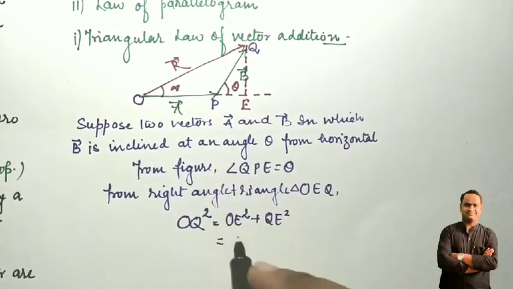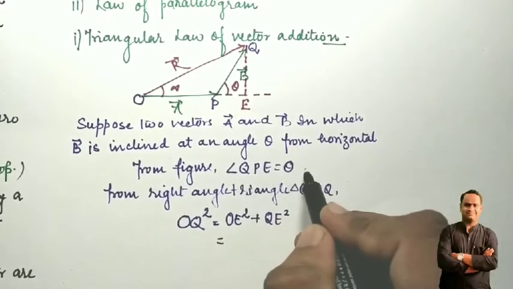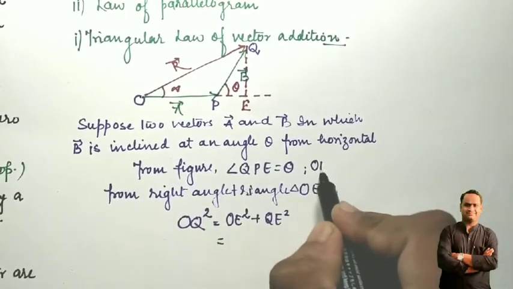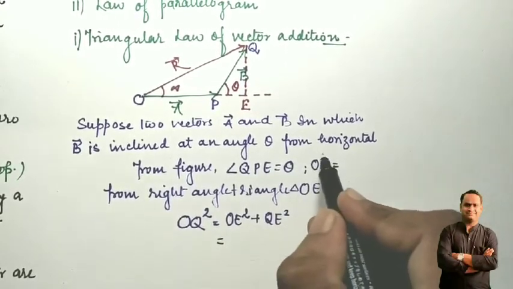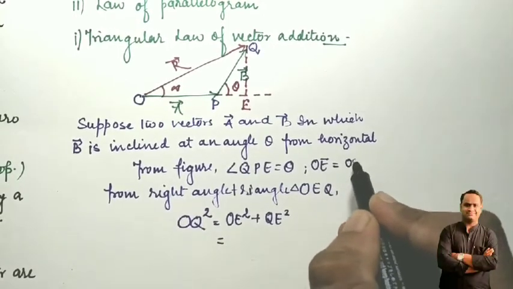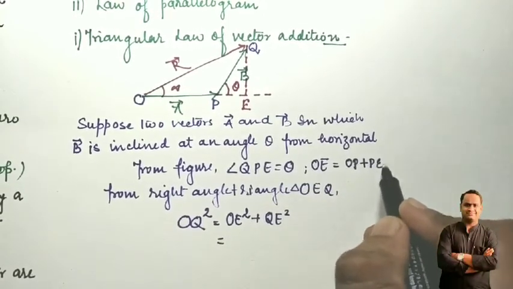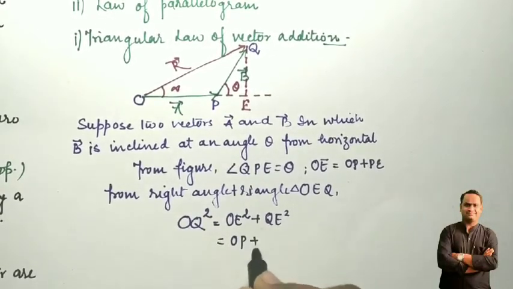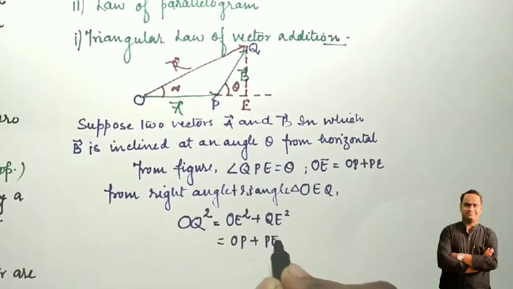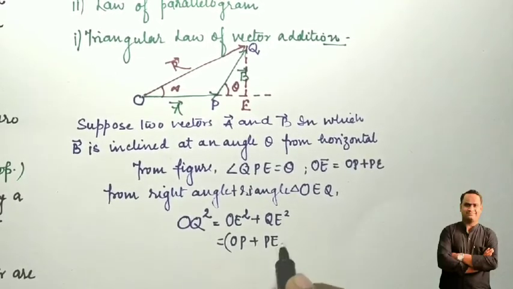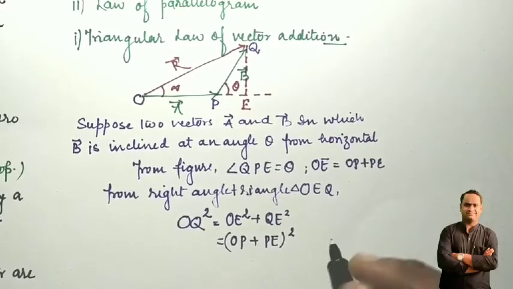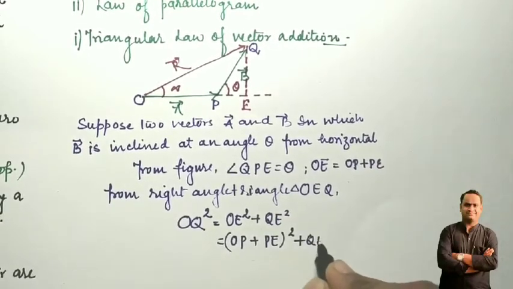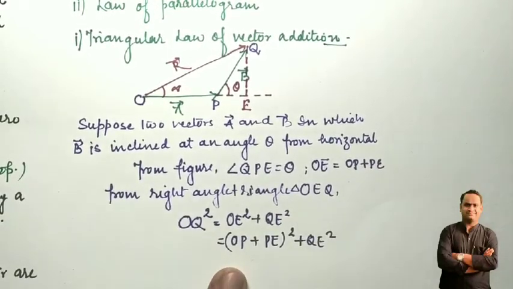So from the figure, OE is equal to OP plus PE, and we take the square of this whole. QE square is given from here. So let's start with the help of the square method.